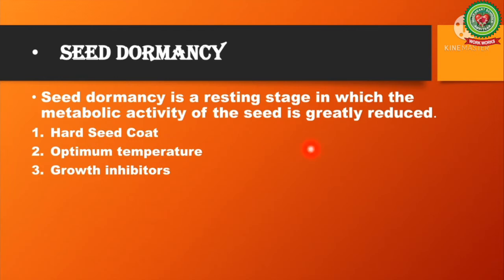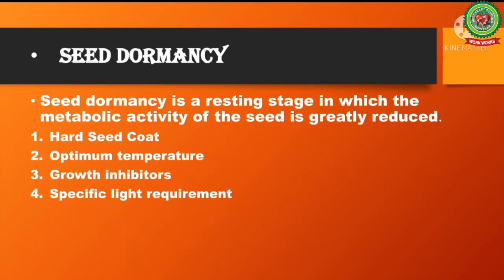Some plants produce certain chemical compounds which inhibit seed germination. These inhibitors are found in the pulp of fruit containing seeds, the seed coat or even the embryo. Seeds of tomato, for instance, fail to germinate if treated with the juice of its own fruit. Next is specific light requirement. Light is required by seeds for their proper germination.